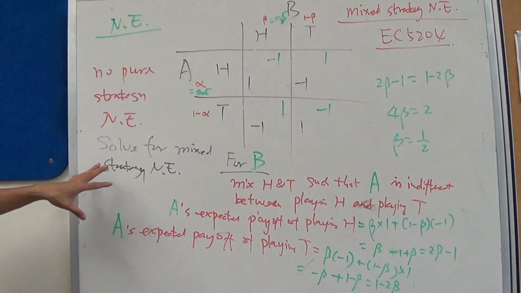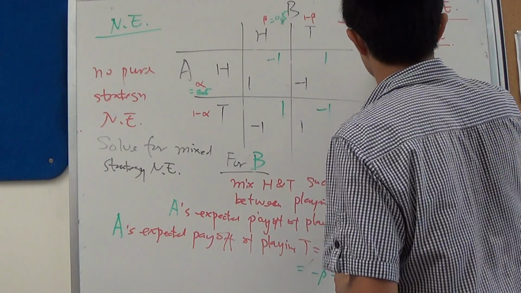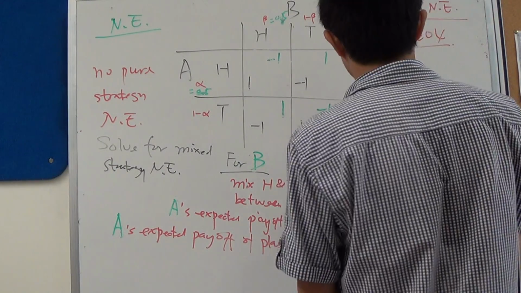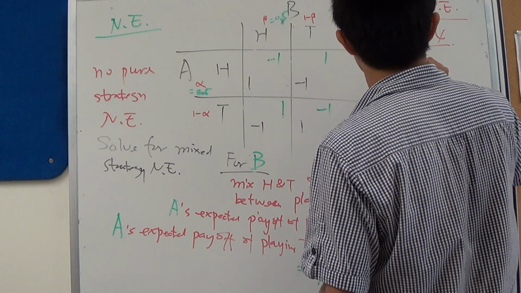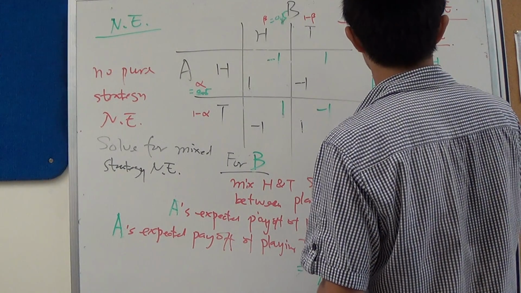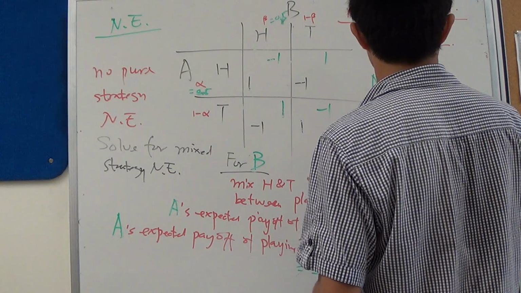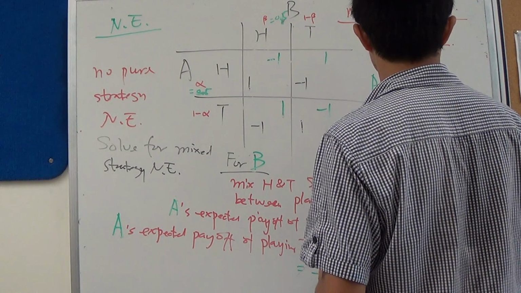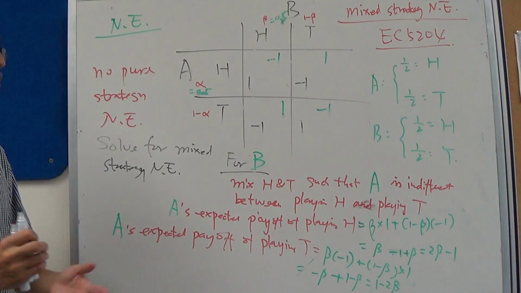So now the mixed strategy Nash equilibrium for this game is A, 50% chance of playing head, 50% chance of playing tail. B, 50% chance of playing head, 50% chance of playing tail as well. So that's the mixed strategy Nash equilibrium.